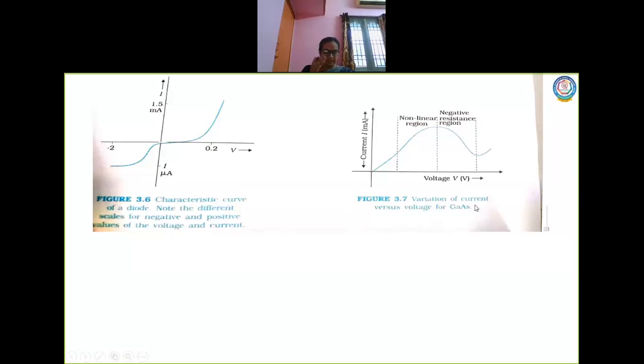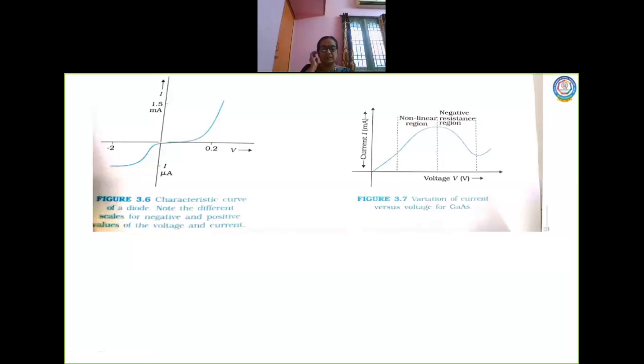And this is the third condition. This is the behavior of gallium arsenide. Here also it is a non-linear behavior. After a certain voltage, look at this graph. Here it is increasing, but after some time the current is decreasing. So you have the resistance value to be negative as far as this graph is concerned. As far as this part is concerned, current is increasing, whereas in this part, the current is decreasing. So these are some of the areas where we do not strictly obey Ohm's law.